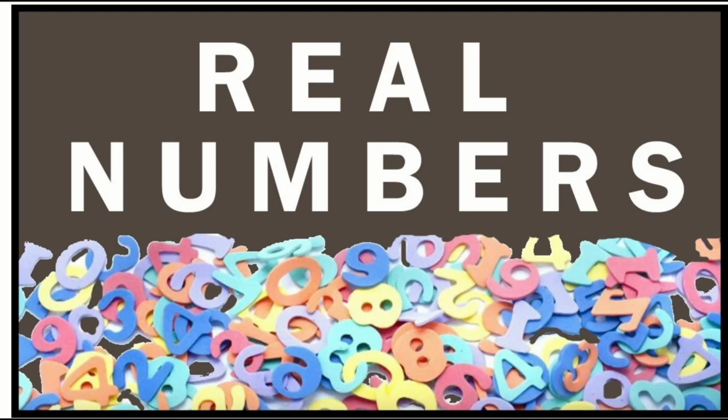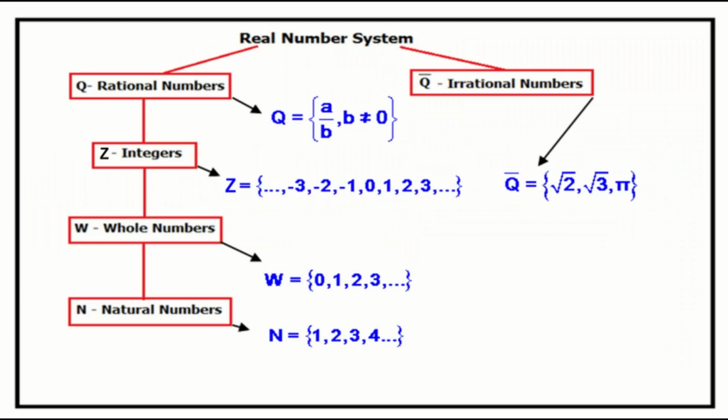Today we are going to discuss real numbers. What are real numbers? Real numbers consist of rational numbers, integers, whole numbers, natural numbers and irrational numbers. Now let us see in detail what these are.